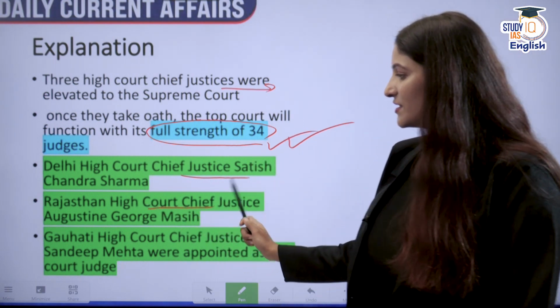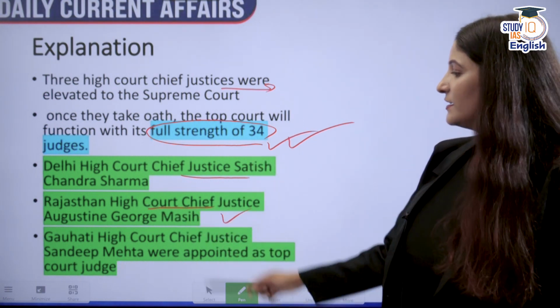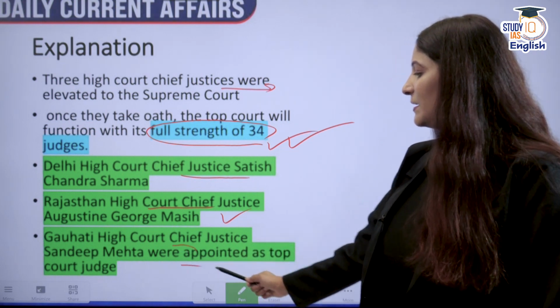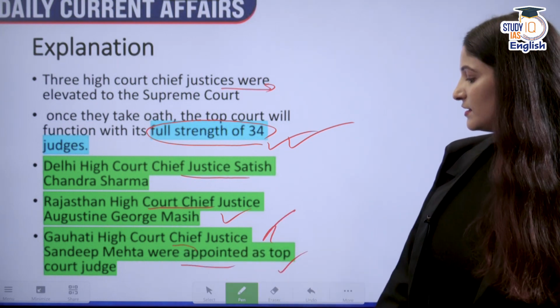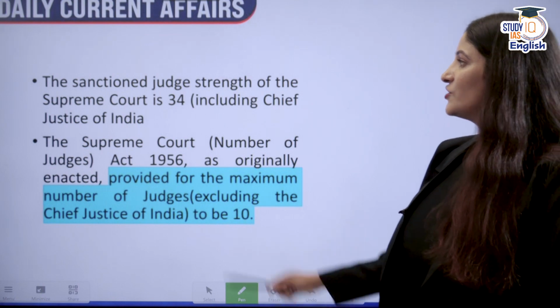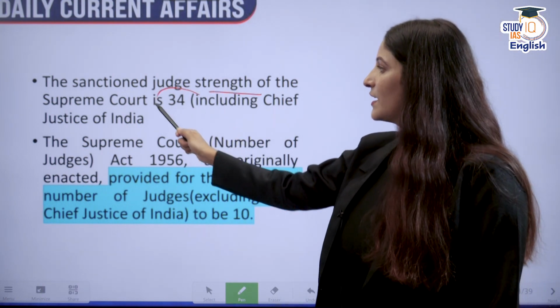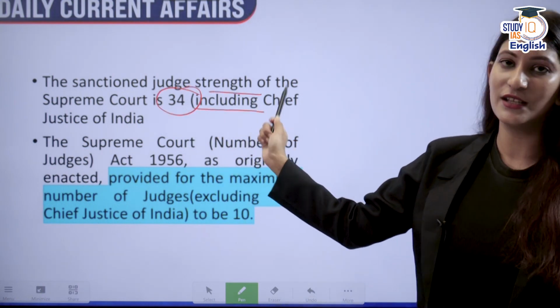Delhi High Court Chief Justice Satish Chandra Sharma has been elevated. Rajasthan High Court Chief Justice Augustine George Massey and Guwahati High Court Chief Justice Sandeep Mehta. These were appointed as the top court judges. The sanctioned strength of the Supreme Court is 34, which also includes the Chief Justice of India.